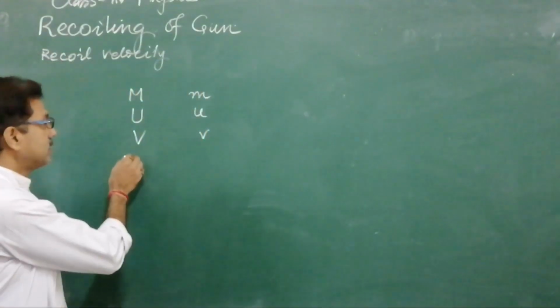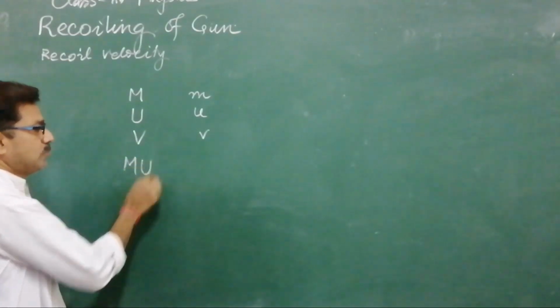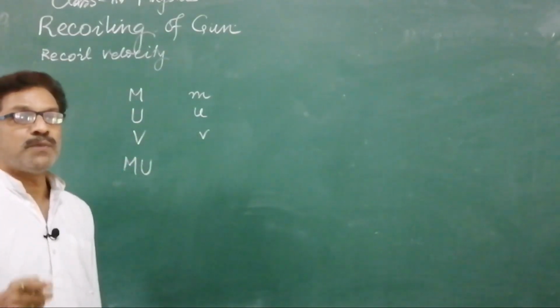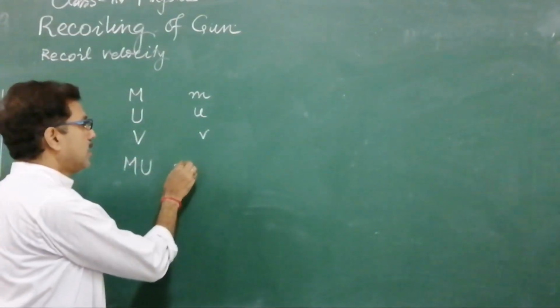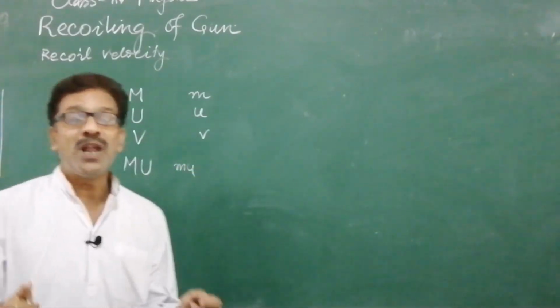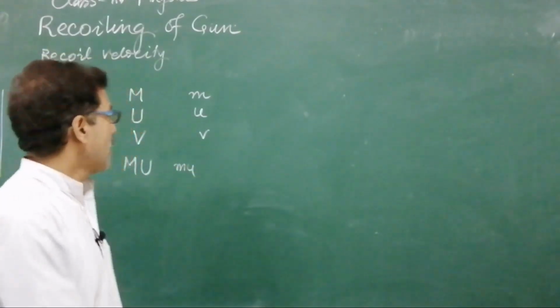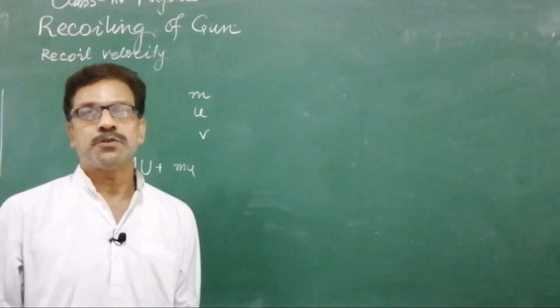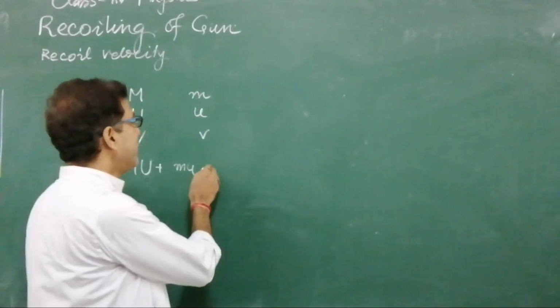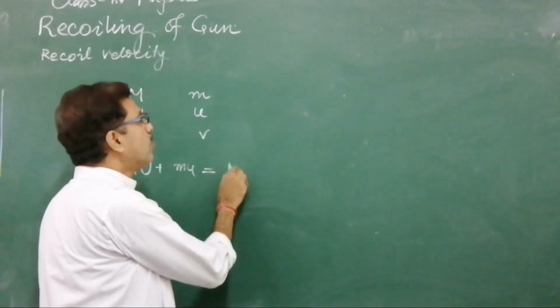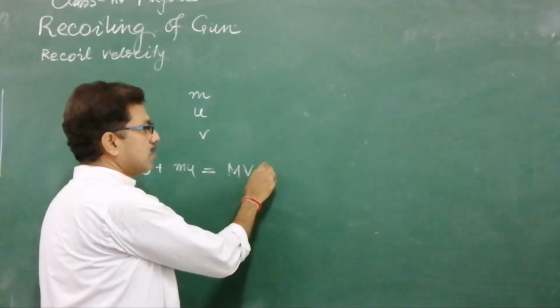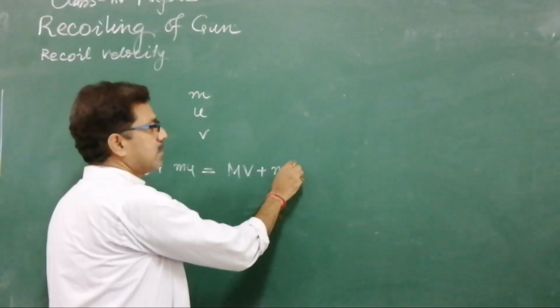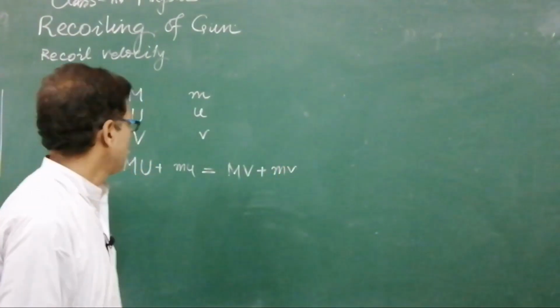So I may write: MU, momentum of gun before firing, mu, momentum of bullet before firing. MU plus mu, the sum of momentum of bullet and gun before firing, will be equal to the total momentum of gun and bullet after firing.